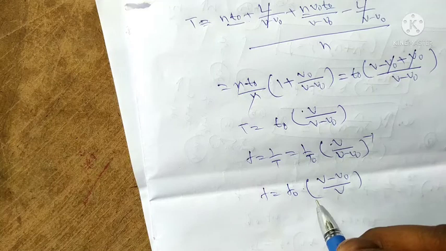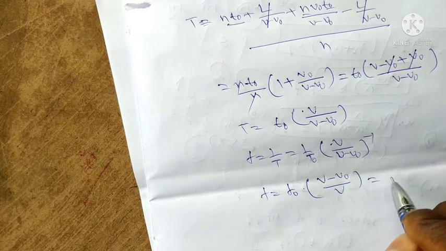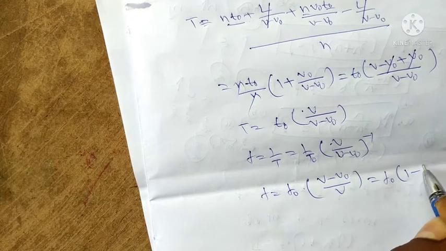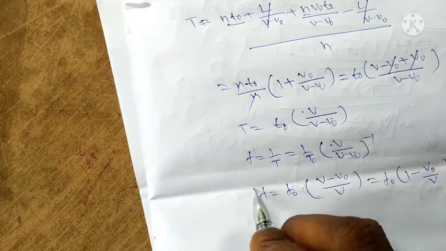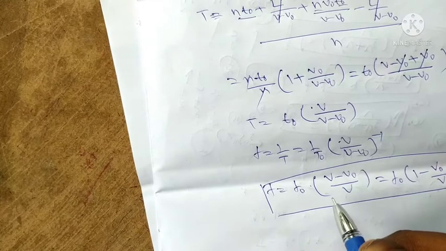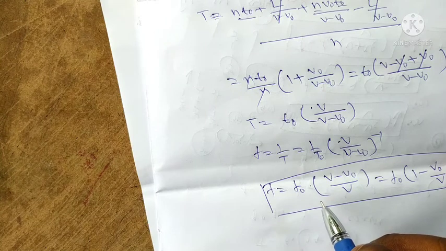This is in terms of frequency. This can be written as F naught into 1 minus v naught by v. This is the general frequency for a source moving away. Here the frequency is less than the actual frequency.